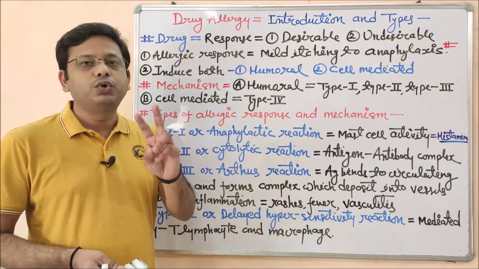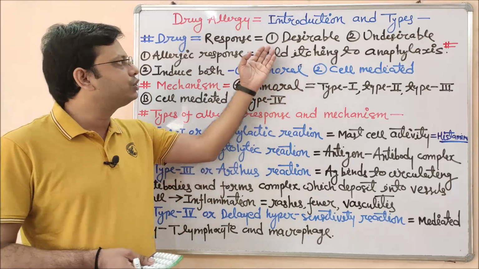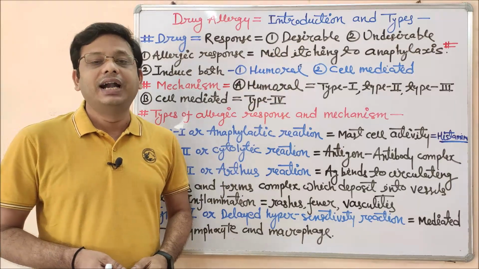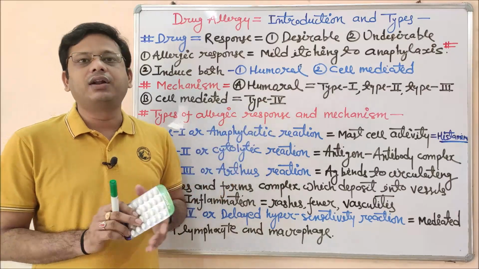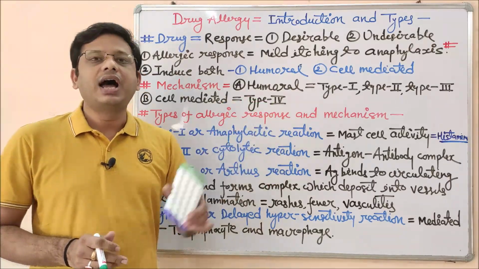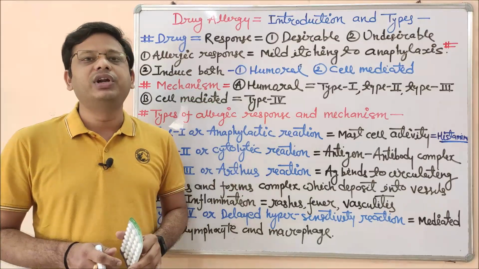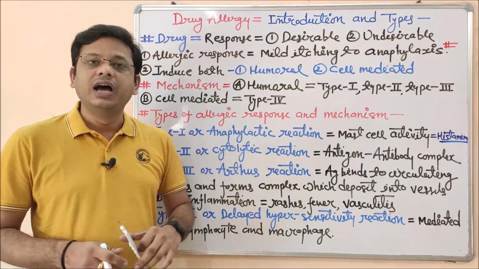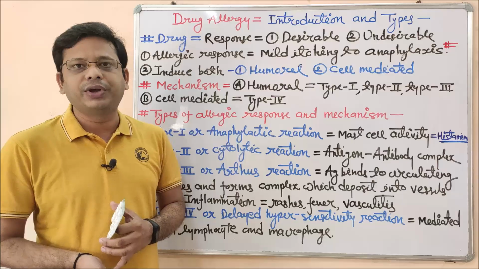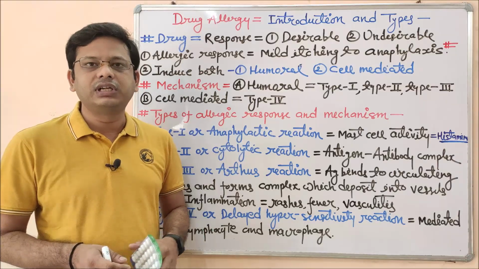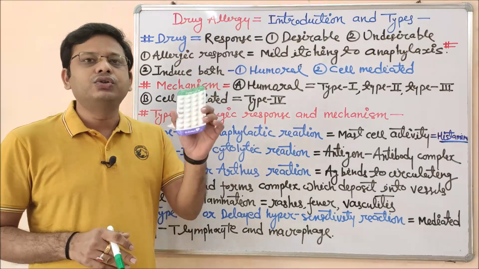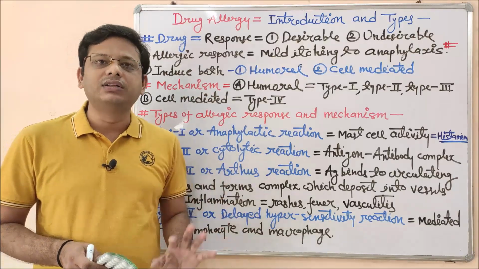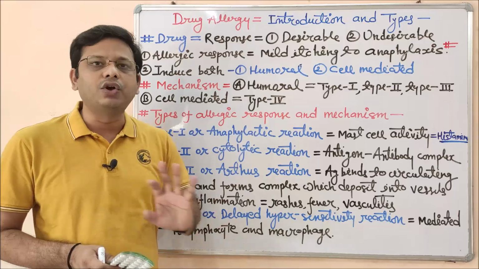Now a drug may give two types of response in a broad sense. The first one is desirable and the second one is undesirable. What is the meaning of desirable? This is a metformin tablet, and what am I expecting from this metformin? I am expecting that this drug will reduce the sugar level in my blood, either by increasing the secretion of insulin or by utilizing the glucose. There are so many mechanisms of action which we are not going to study in this topic. So this is the desirable action, that it will lower the blood glucose level by any mechanism.